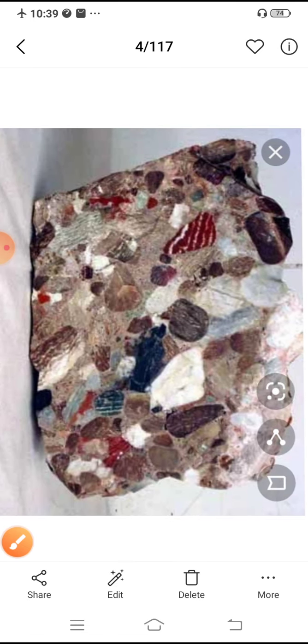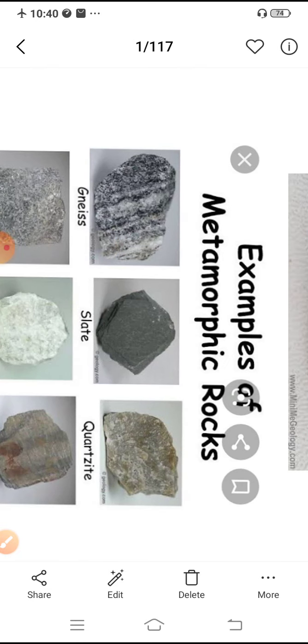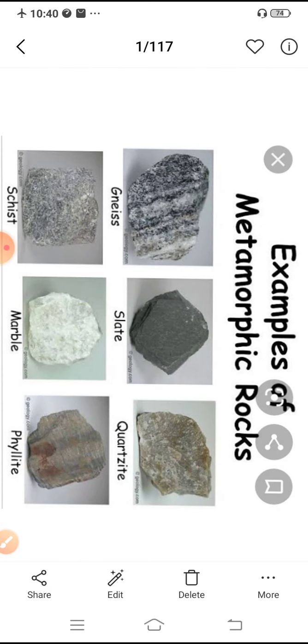Yes, sedimentary rocks. Sedimentary rocks are formed after a long period of time, after so many processes called weathering, erosion, deposition, and all. They are seen in layers. We can see fossils within the layers of these sedimentary rocks. Then what about the next type? Yes, they are metamorphic rocks.